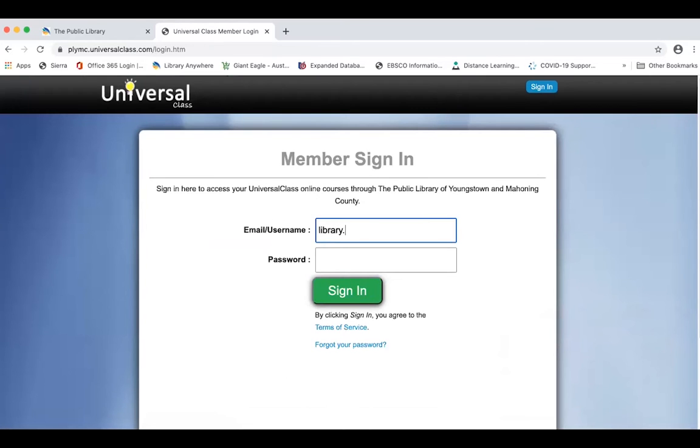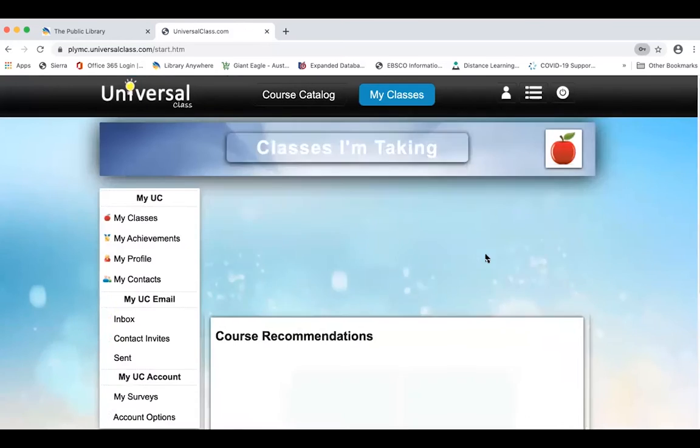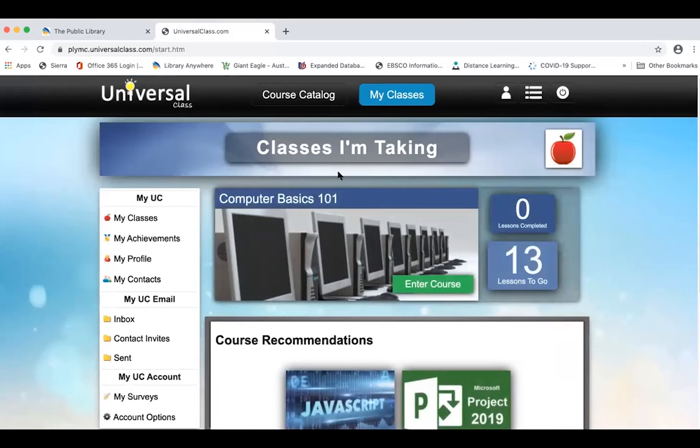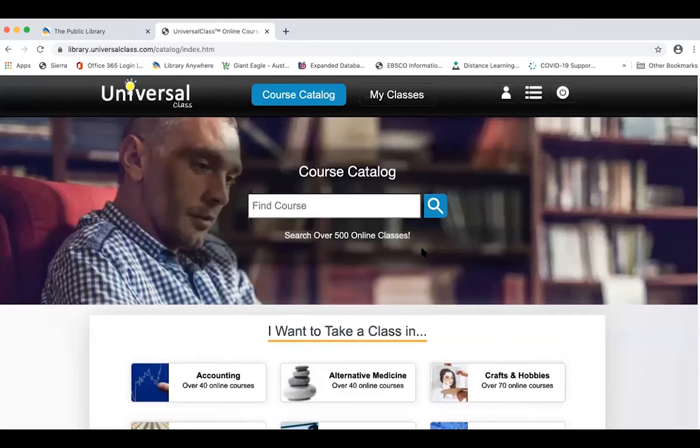And again, I can sign in with my email address. This one actually gives you the option of using a username or email. And once I sign in here, click the Never part there, I can go to the course catalog, and there's over 500 online courses to choose from.